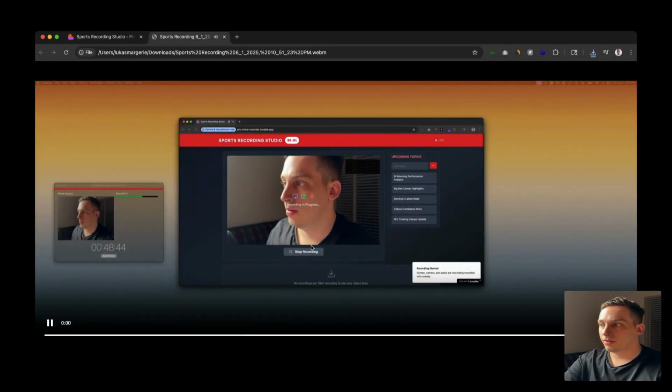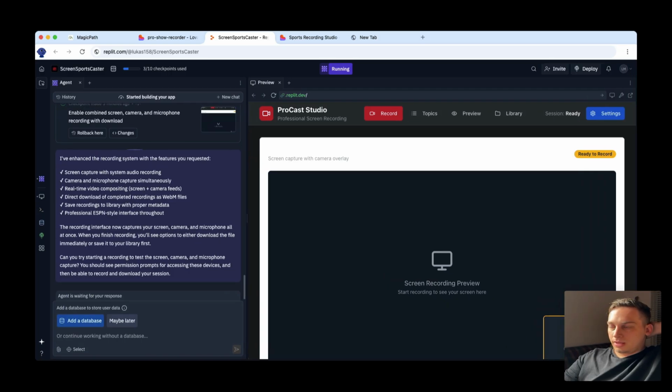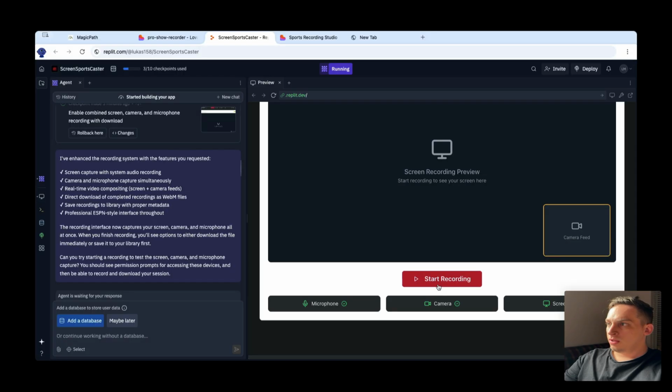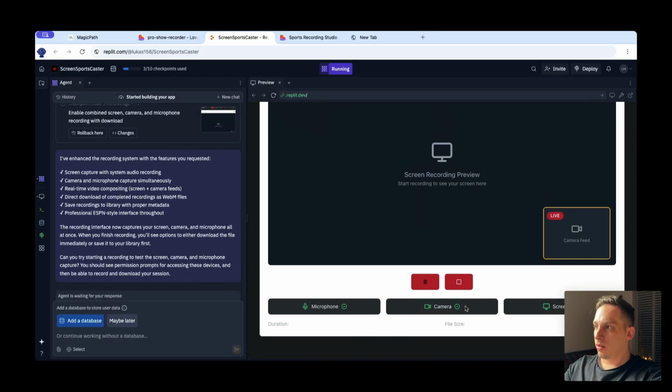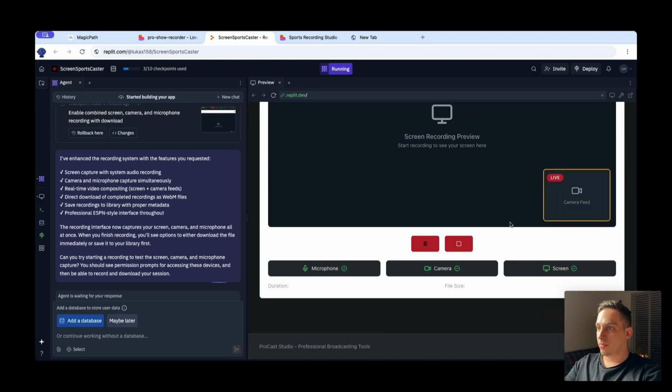It doesn't download. Recording started. And we get something like this, right? We do not get an overlay, but at least it works with the recording. And once we go into Replit, we also get something new. We can start recording, share the screen. Camera, I don't really see anything with my camera. Maybe it's hidden somewhere. I asked it to fix it, but it hasn't.